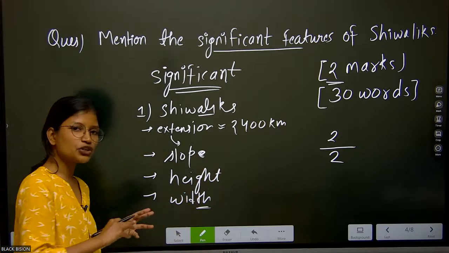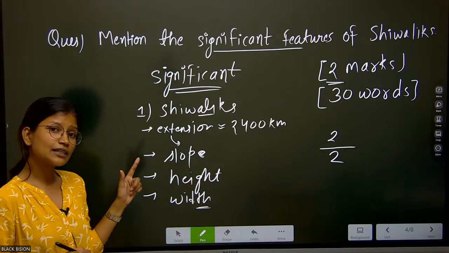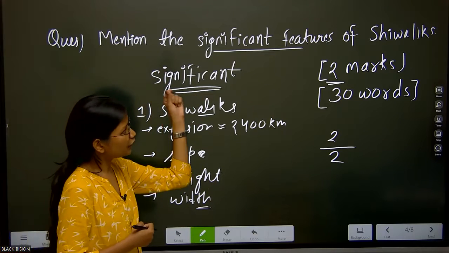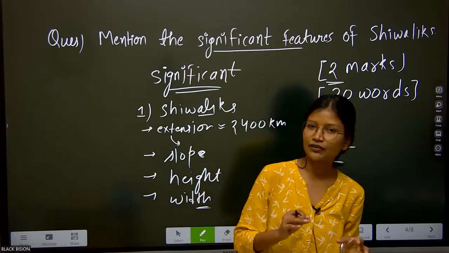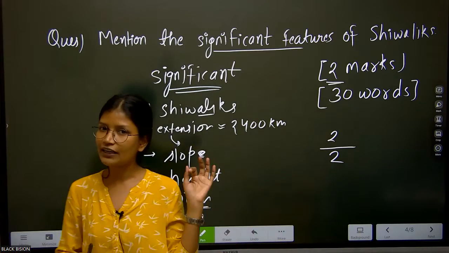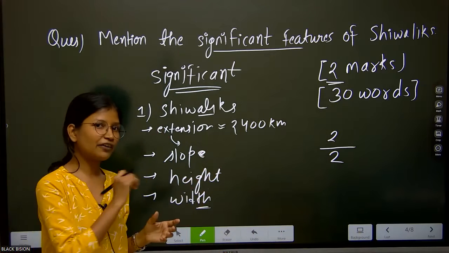So these are the major geographical features which we need to write in this question, which is asking us to write down the significant features. Let me tell you again, there exist so many features of Shivalik that we are unable to include all those features in the 30 words. However, we will write only those features which are most relevant in the paper 5 context.